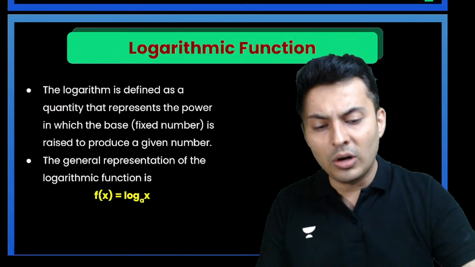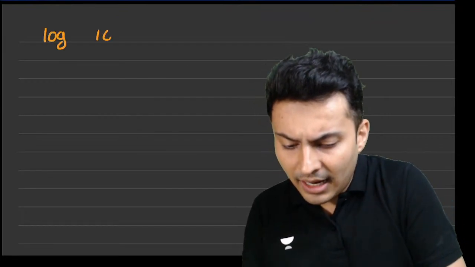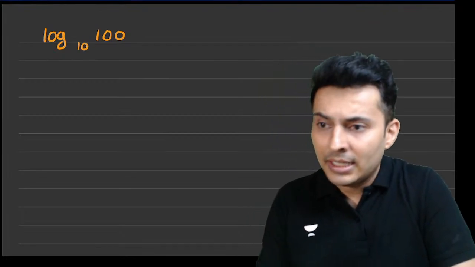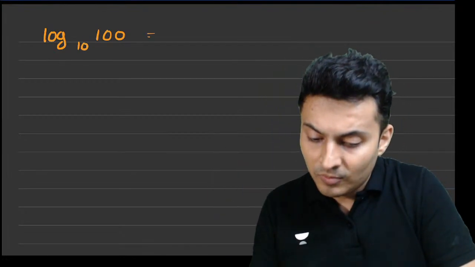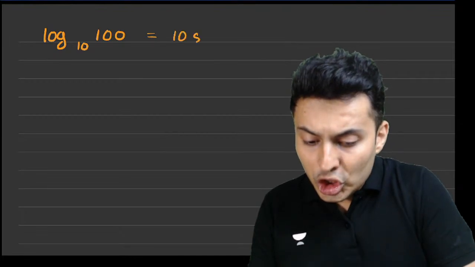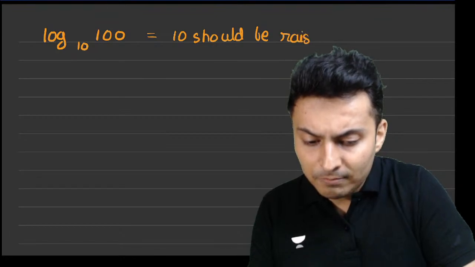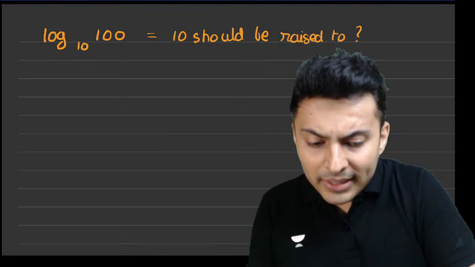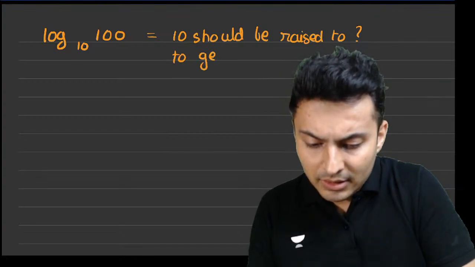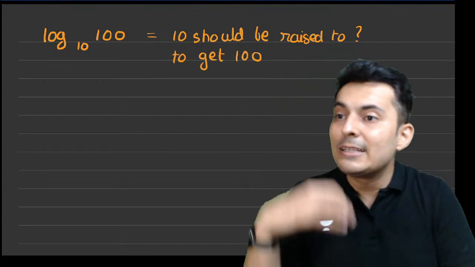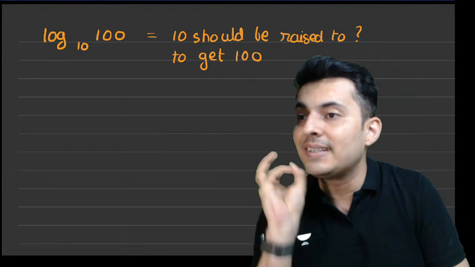So I'll tell you how logs work. You will get an idea. Okay, how does log work? So when I say log of, let's say, 100 to the base 10, what I mean to ask is: 10 should be raised to what number to get 100? That is the meaning of log of 100 to the base 10.